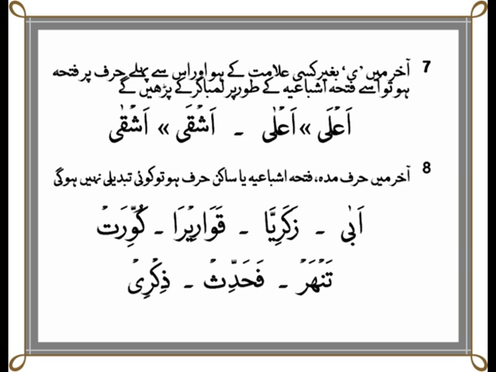For example, in the first example, we see that we have a fatha ishbaya. Now, if we ever had to stop here, then we would keep it like this. We would say aba, again aba. So we would not make any changes to this. And in the next example, we see that we end with harf mad, which is the alif. Remember, there were alif, waw sakin, and ya sakin. In this one, we see that this word dhakarija ends in alif, which is from the harf mad. So we do not make any changes. We recite it however we would recite it.